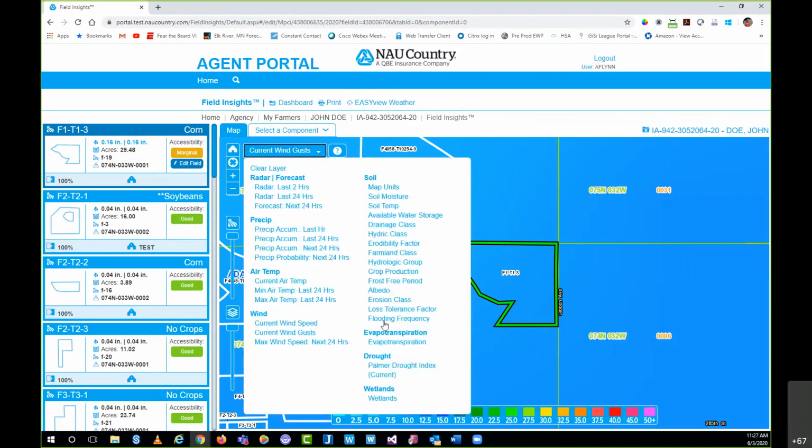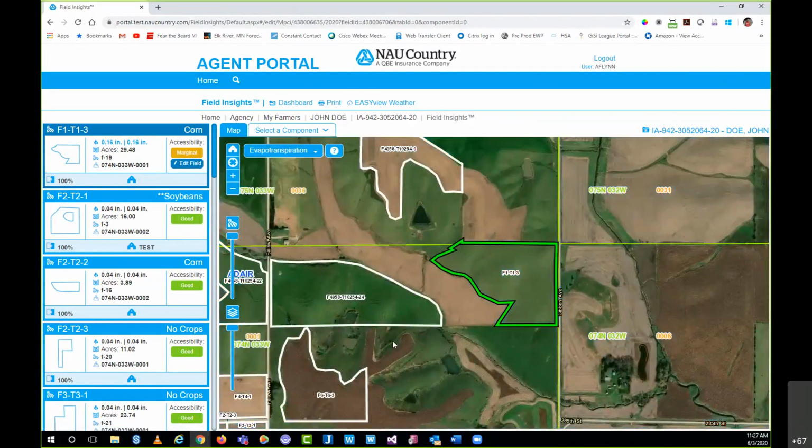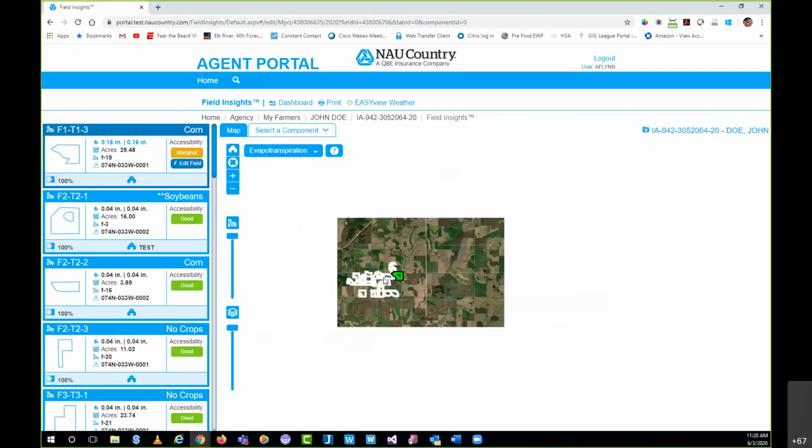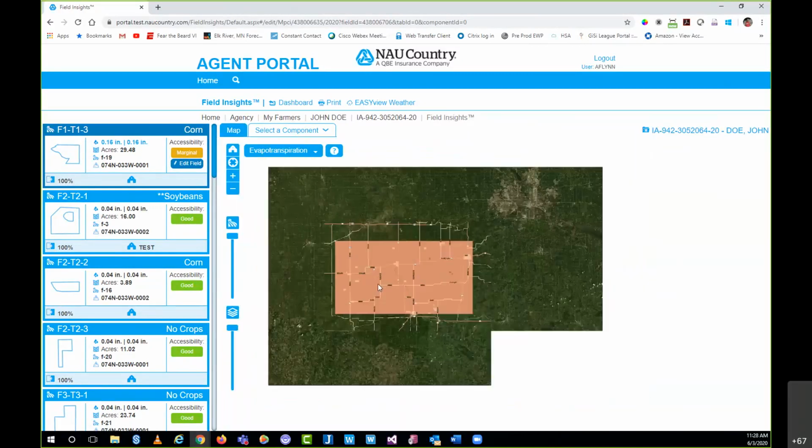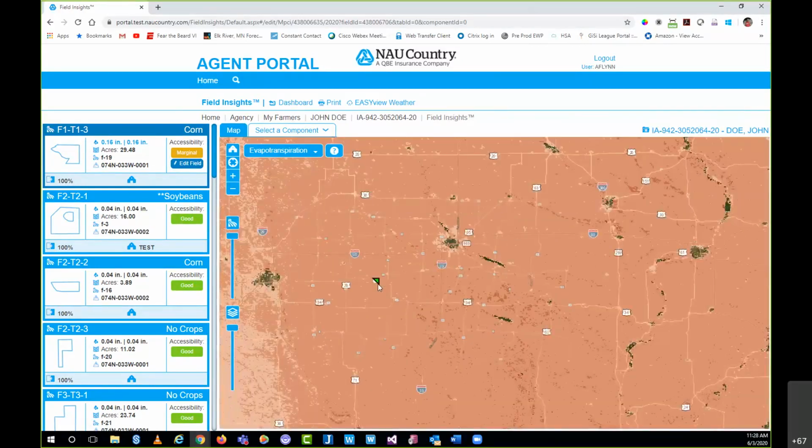I'm going to skip soil. We're going to save that one for last. Evapotranspiration. This one came out of the West. And so if you're out west, this was a request that came out for you guys. You can see I'm actually going to zoom all the way out, because this wouldn't be a really relevant piece of data for our Iowa policy.